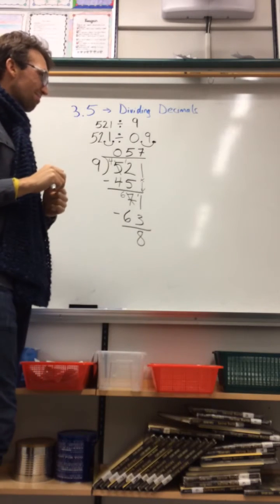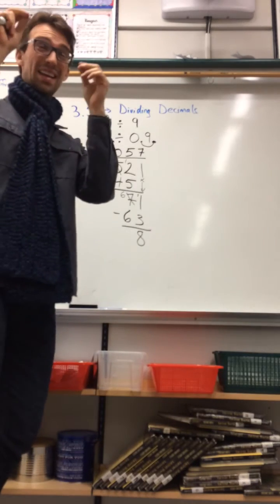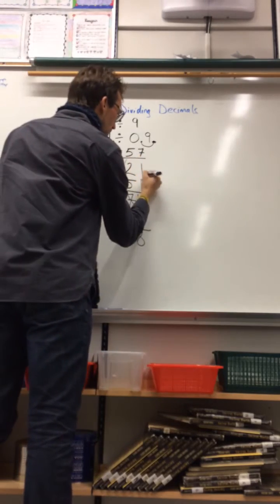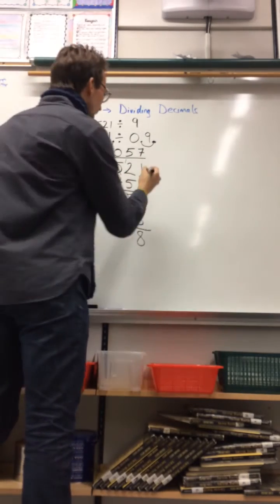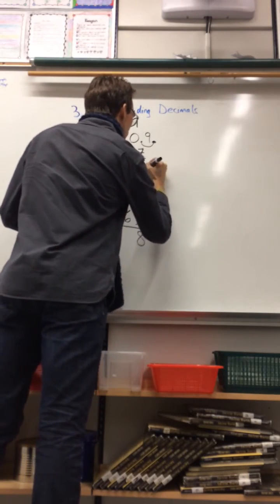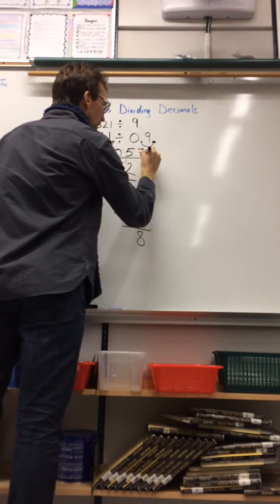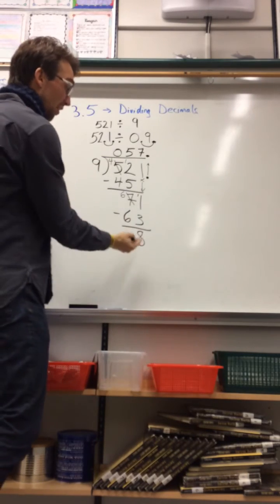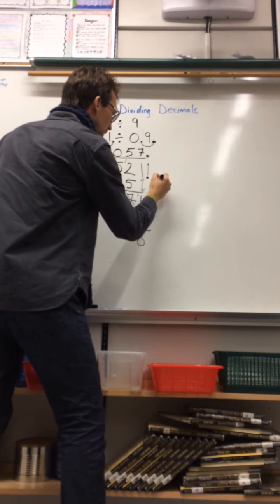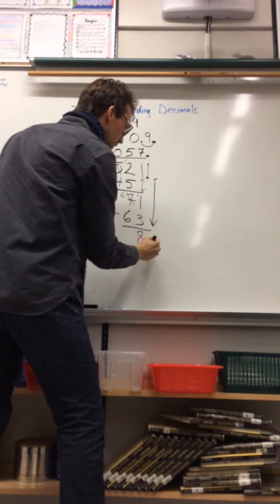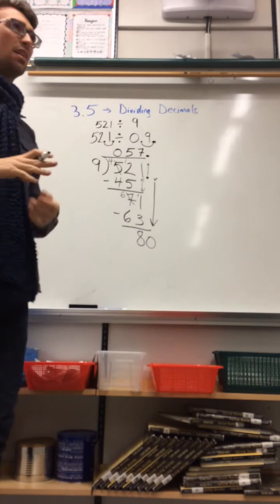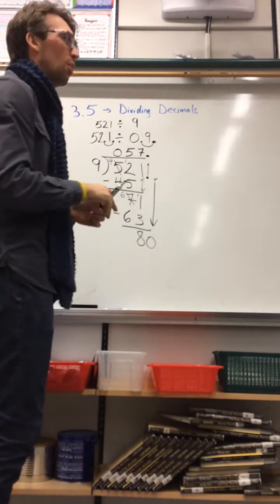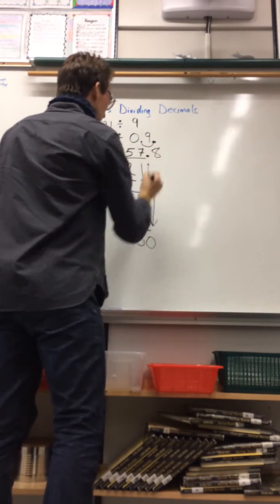I'm left with 8. Now, this is the part that is most crucial, otherwise your answer will not be correct. Since I'm now moving to the right of the 1, I'm getting into the tenths. I need to put this decimal here to remind me to also put the decimal up here in my answer. Boom. I'm golden. Or am I? Because I've got 8 left over. So I drop another 0 down, these placeholders. How many times does 9 go into 80? Well, 9 times 9 is 81, so again, I'm 1 away. So I have to go with 9 times 8. 9 times 8 gives me 72.